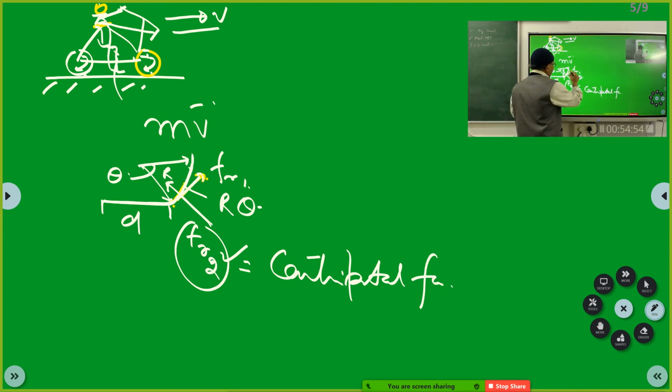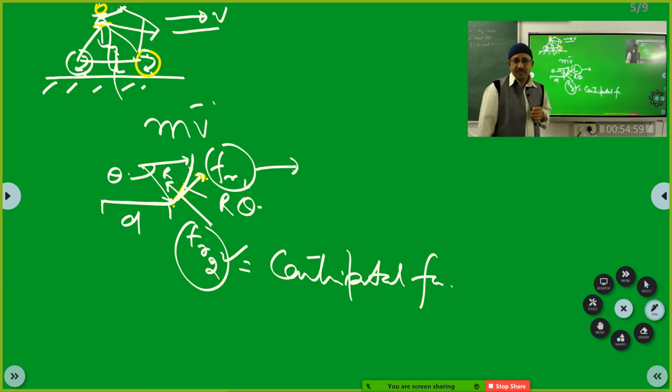Got it? And this friction will ensure that, what will this friction do? It will avoid slipping. See, that is not the main purpose. You have to tell me the appropriate concept. It will keep the body in motion, sir. Better word. What will this friction ensure?